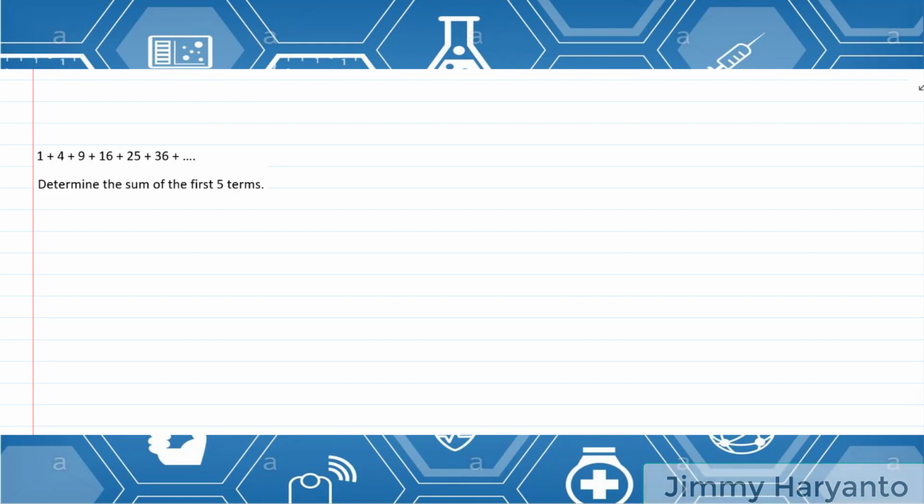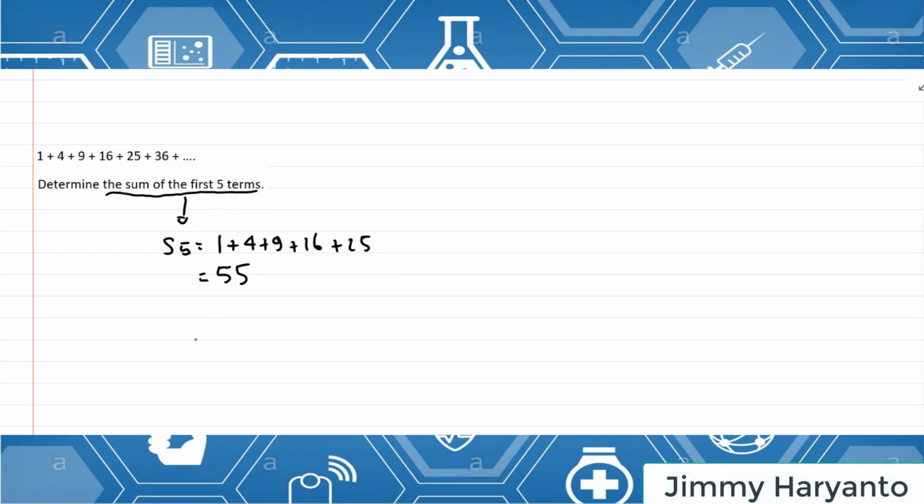Next is this one. Determine the sum of the first 5 terms. The sum of the first 5 terms, I can say it is S5. S5 means add the first 5 terms. 5 terms is only until 25. Okay, add them. Oh, the result is also 55. Okay, this is the sum of the first 5 terms. Okay, that is the introduction.